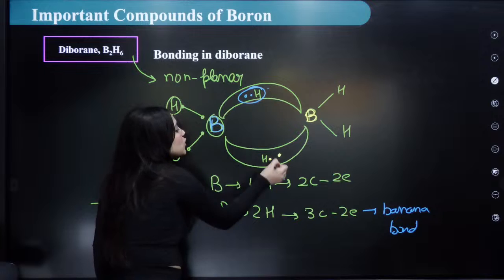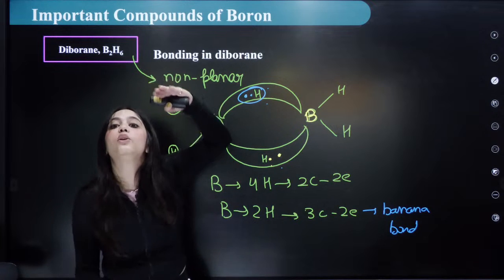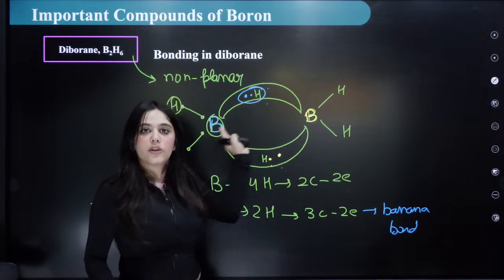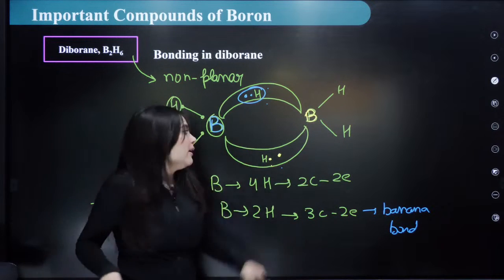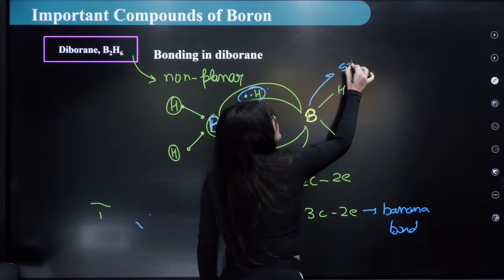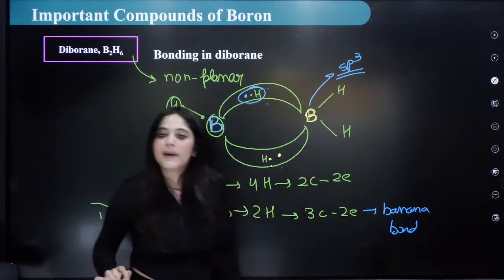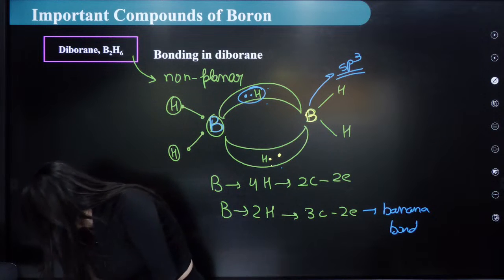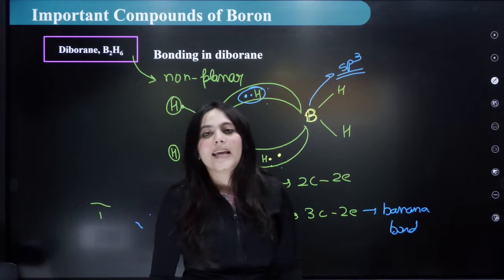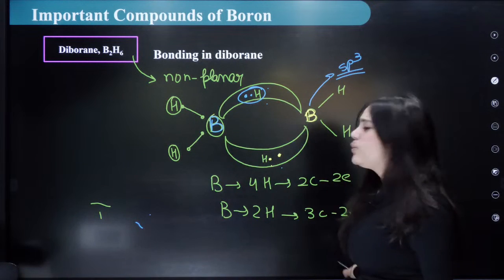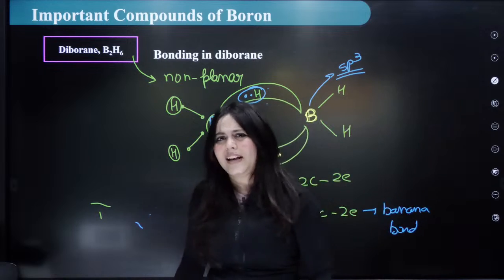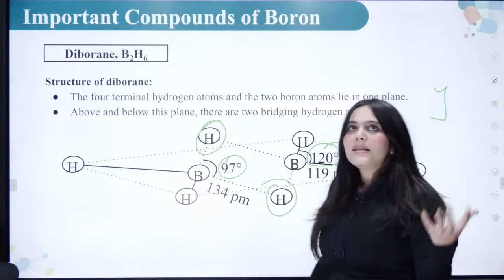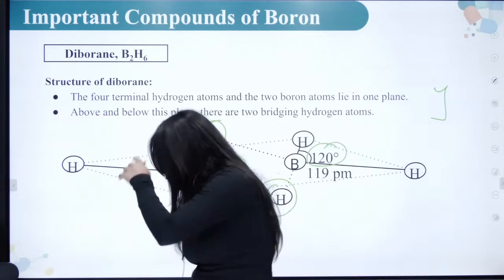So now these 2 hydrogens are above and below the plane. The rest of the hydrogens, the 4 hydrogens, are in the plane. Here boron is sp3 hybridized. Everybody understood this point now? Did everyone understand? You just need to know what a banana bond is, how many centers, how many electrons, what the bondings are, and what the angles are, because this can be important from the exam point of view.